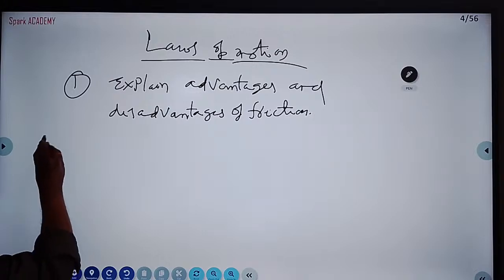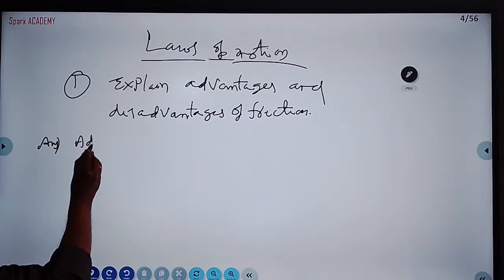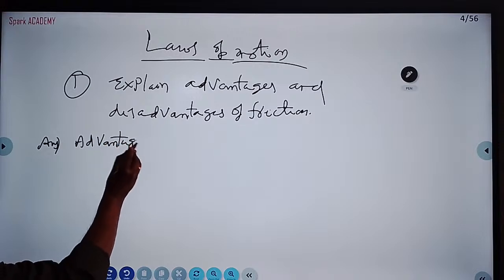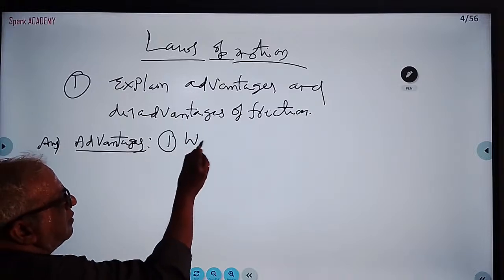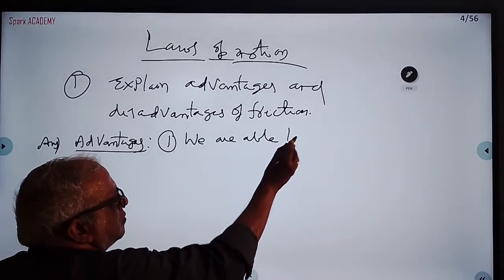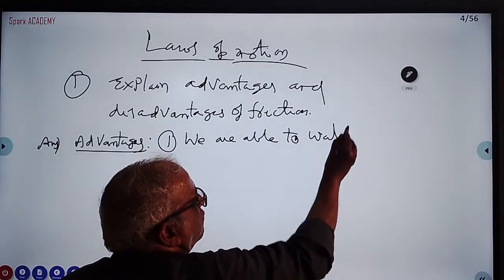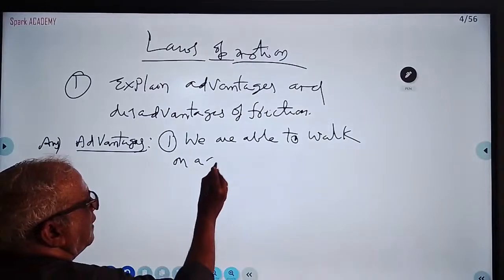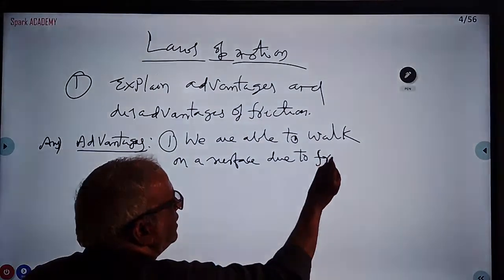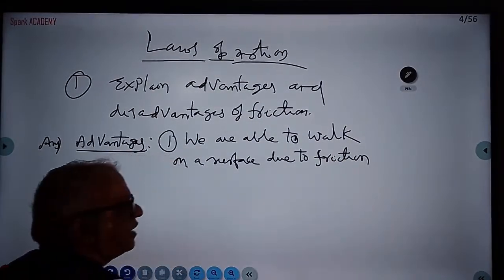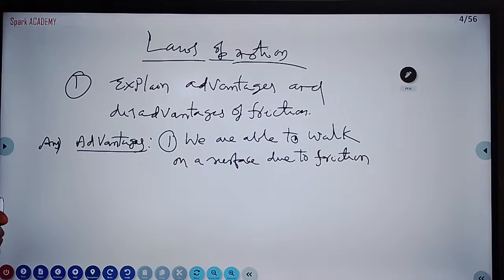First, we are writing the answer, advantages. What is the advantage? We are able to walk on a surface due to friction. If friction is not there, you will slip. You push the ground backward with your feet and move forward. We are able to walk on a surface due to friction. This is a very, very important advantage of friction.